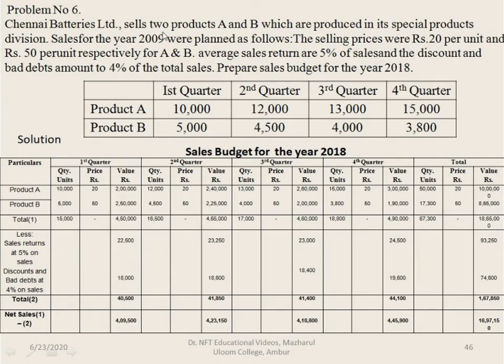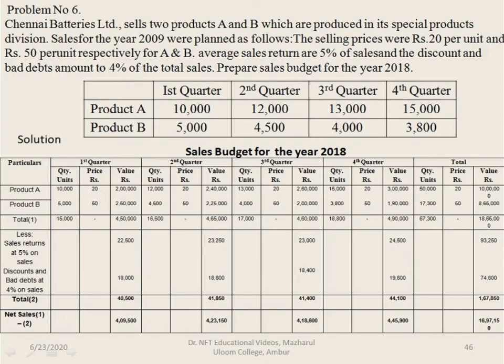Chennai Batteries Limited sells two products A and B which are produced in its special products division. Sales for the year 2009 were planned as follows. The selling prices were rupees 20 per unit and rupees 50 per unit respectively for A and B. Average sales returns are 5% of sales and the discount and bad debts amounted to 4% of total sales. Prepare sales budget for the year 2018.